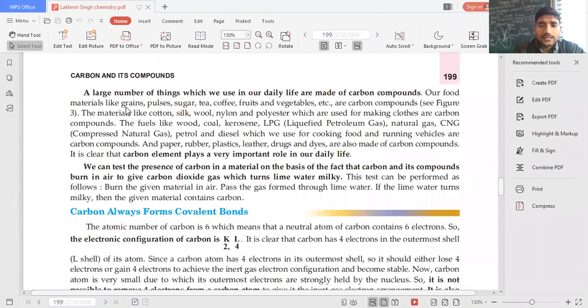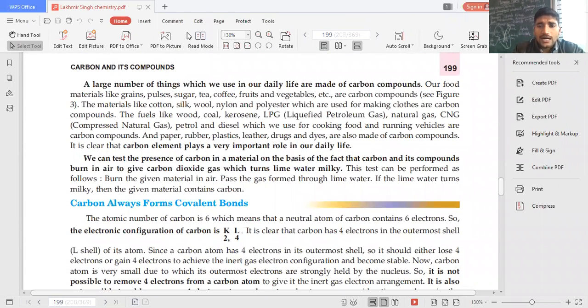Okay, let's move forward. A large number of things which we use in our daily life are made of carbon compounds, beta. For example, our fruits and vegetables, right? Sugar, tea, coffee, pulses, grains, etc. On the other hand, fuels like wood, coal, kerosene, LPG, natural gas, CNG, petrol, diesel, etc. all are carbon compounds. Carbon element plays a very important role in our daily life. We can test the presence of carbon in a material on the basis of the fact that carbon and its compounds burn in air to give carbon dioxide.